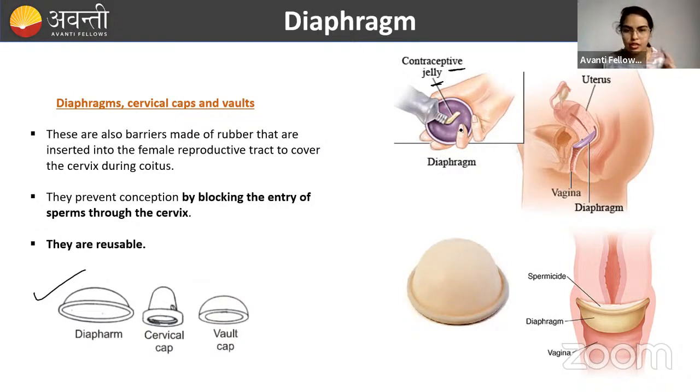Like this, you have to bend the diaphragm. It will be cup shaped. You have to bend it because it is rubber, so it will be easily bent. With the finger or the help of the hand, you have to insert it. The female has to insert the diaphragm inside, and then they can have intercourse. This will prevent the entry of sperms through the cervix, and it is reusable. You can sanitize it, sterilize it, and reuse it. Clear?